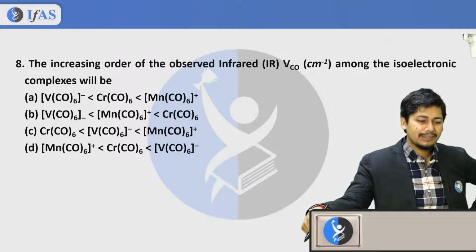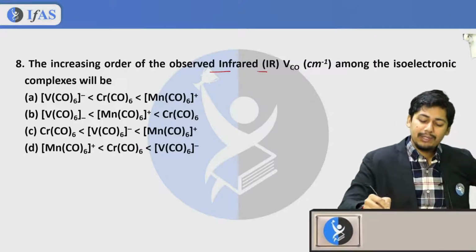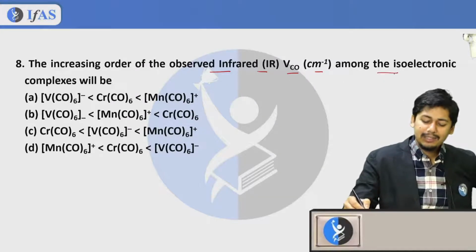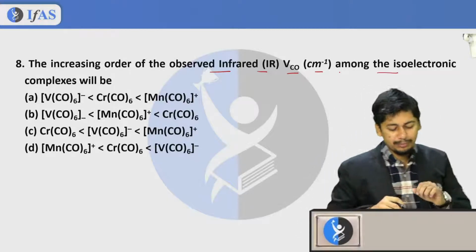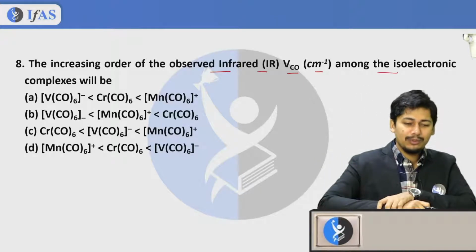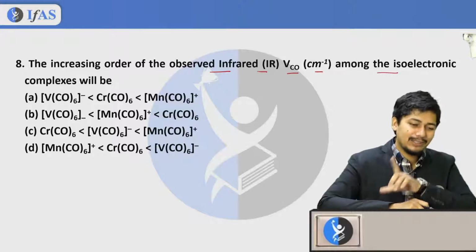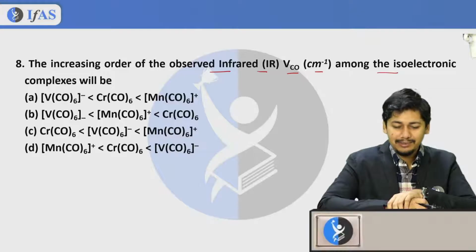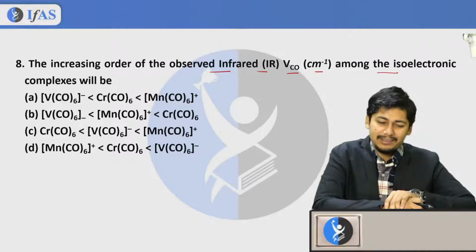You have been asked the increasing order of the observed infrared IR ν(CO) per centimeter among the isoelectronic complexes. Okay, so what will be the answer? I feel that everyone present here will answer this question very easily and correctly. Vrindavan Dham says D is correct, Payal is saying B, Hausrao Shinde is saying A. Okay, so there are differences in the answers.